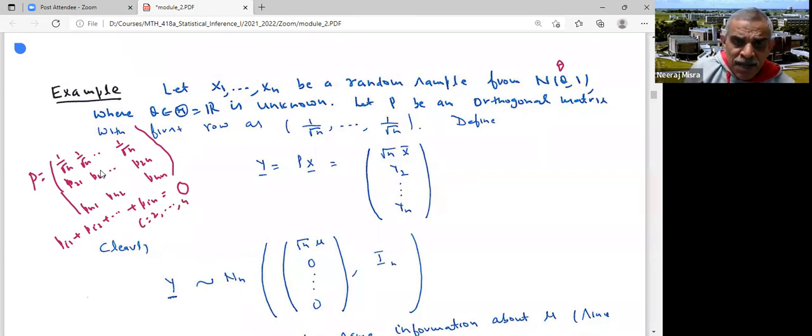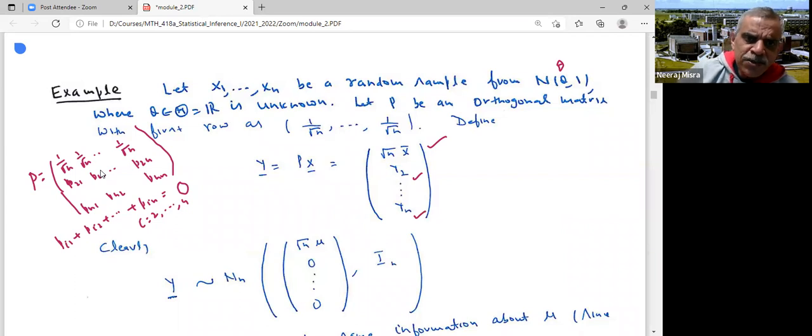So I'm considering my orthogonal matrix whose first row is 1 by root n, 1 by root n. I consider the transformation y is equal to Px. When I multiply it by x, I get x1 upon root n, x2 upon root n, xn upon root n, which is x1 plus x2 plus xn by root n. And x1 plus x2 plus xn is n x bar. So n x bar by root n becomes root n x bar. And then we have y2, y3, yn, and so on.